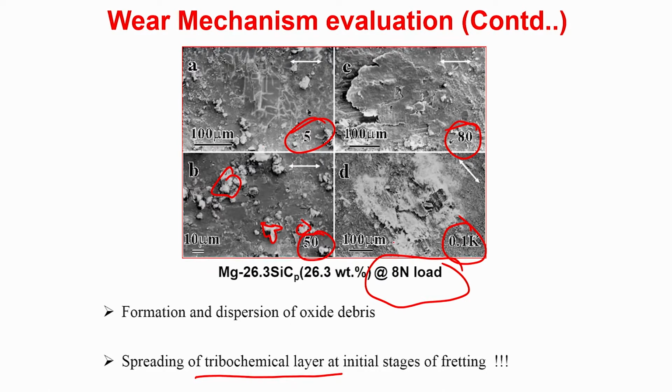As I said, our motivation was to understand the transition in the wear mechanisms during wear progression. Therefore, we have done several interrupted tests: after 5 cycles we stop the fretting wear, after 30 cycles we stop the fretting test, after 50 cycles we stop the fretting test, and then observe what the dominant wear mechanism is and which kind of wear mechanism sets in at the very early stage of fretting wear.